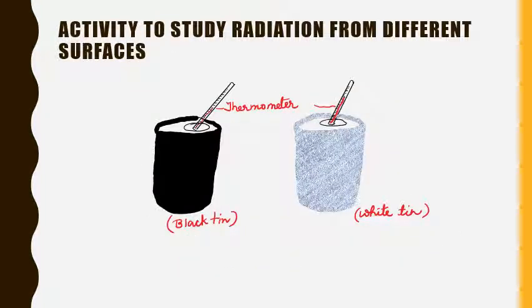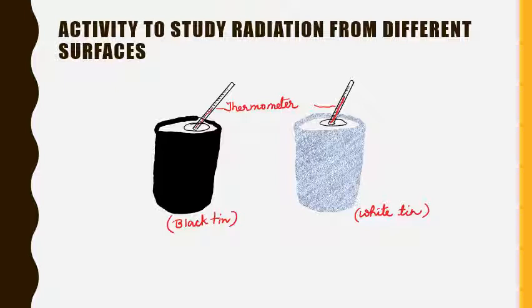Let's perform an activity to study the radiation from different surfaces. For this activity, we will need two metal tins with lids and two thermometers and black paint. Now, for this, we'll take two tins with tight fitting lids and then make holes in the lids to hold the thermometers.